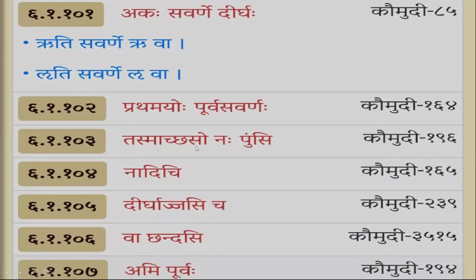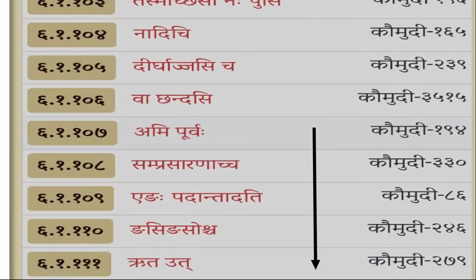Okay. In the previous class, we discussed these sutras: Akasavarna Dirgha, Pratamayo Purva Savarnaha, Tasmacchasoh Pumsi, Nadici, Dirgha Jasi ca, Vacandasi, Ami Purvaha. These sutras deal with the Purva Savarna Dirgha. So we shall take this Ami Purvaha again in today's class. Starting from Ami Purvaha, we are going to cover these sutras: Ami Purvaha, Samprasaranacha, Inga Padantadati, Nasignasocha.